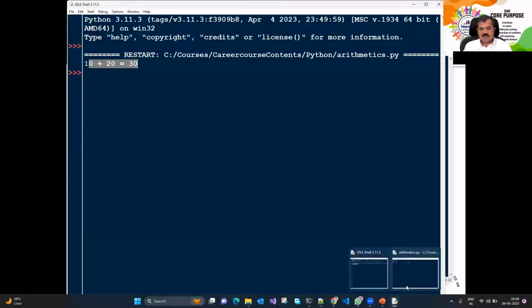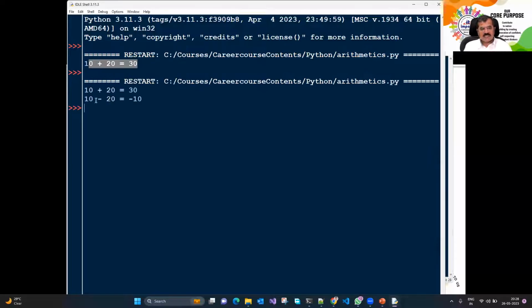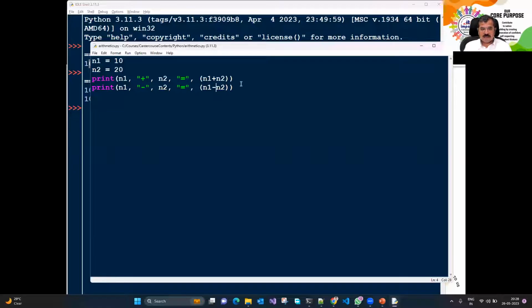Let's add one more statement to this particular script. Now, if these are two values, we'll just use the same thing, and I'll just go on changing the operators. I'll say n1 minus n2 is equal to n1 minus n2. And then we say Control S and I press F5. It says 10 minus 20 is minus 10. That's perfect. That's correctly being displayed. If I had changed the sequence, then the story would have been different.